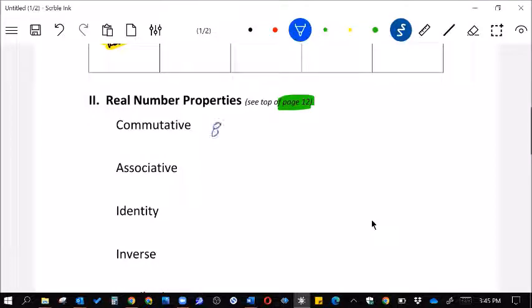Commutative is where the order of them doesn't matter. So you have 8, and then you have x, and then you have x, and then you have 8. So you can do it with addition, or you can do it with multiplication. And you cannot do this with subtraction or division. But in this case, commutative, it's like commuting from home to school and then coming back from school to home. That's another commuting type. That's what the word means in that context too.